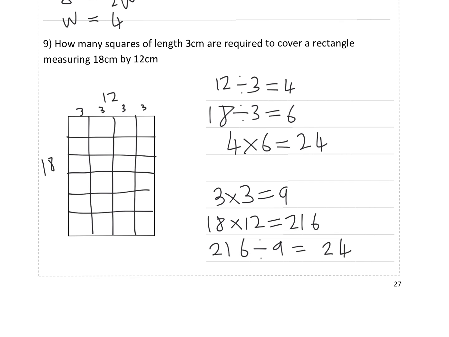That method is okay, but you need to check sometimes if the number doesn't fit in nice and evenly. Like if this was 13 centimeters, you wouldn't get an extra square in with that 1 centimeter. So the answer would stay the same with this method. With this method, it might give you an overestimate, give you a bigger number than you can actually get.